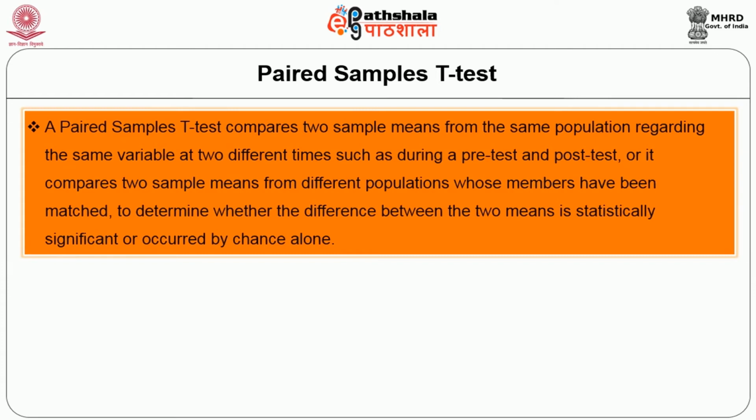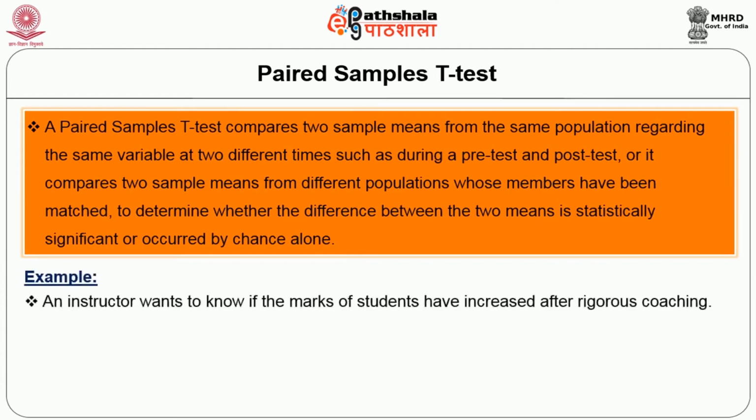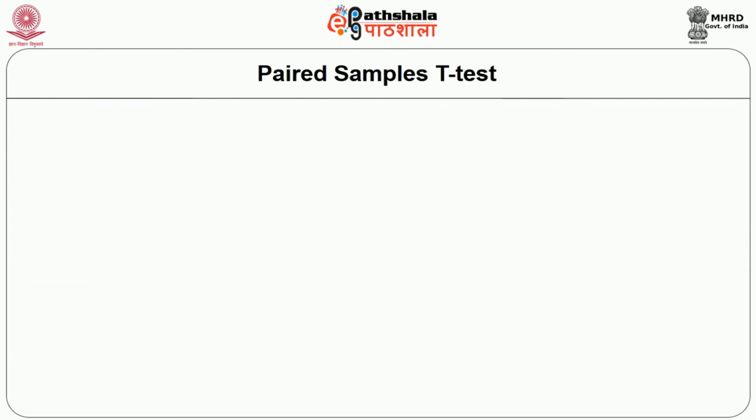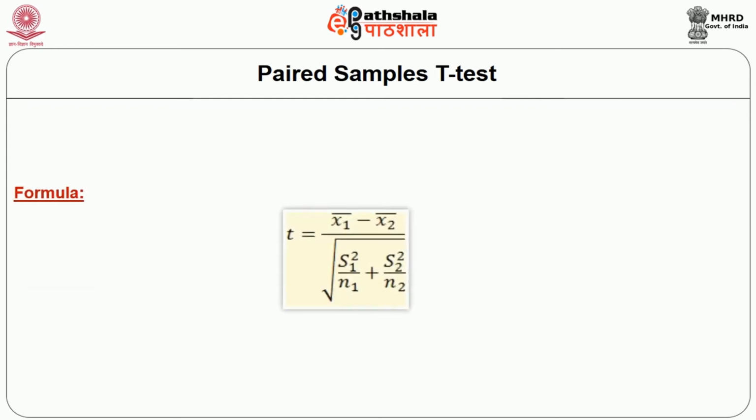Now, for example, an instructor wants to know if the marks of students have increased after rigorous coaching. Here, the pre-coaching marks and post-coaching marks will be tested to check if there is a significant difference in their marks after coaching. The formula for the paired t-test is given below.